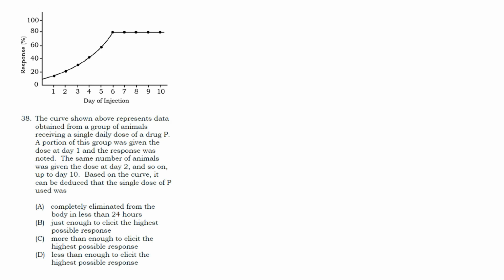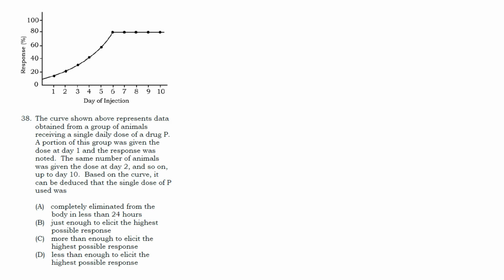The curve shown above represents data obtained from a group of animals receiving a single daily dose of a drug P. A portion of this group was given the dose at day 1 and the response was noted. The same number of animals was given the dose at day 2 and so on up to day 10. Based on the curve, it can be deduced that the single dose of P used was blank.